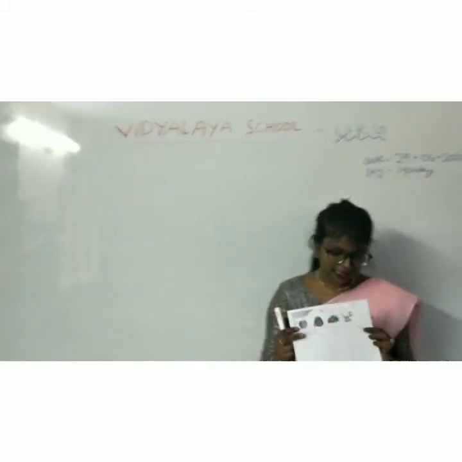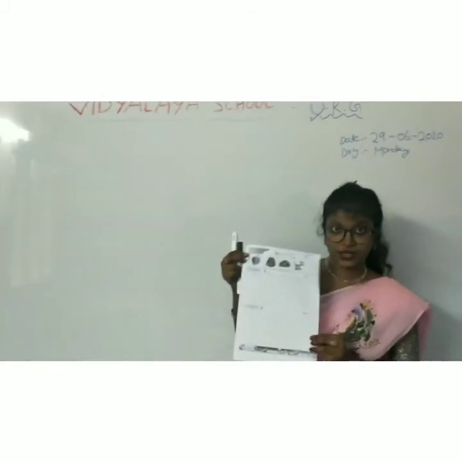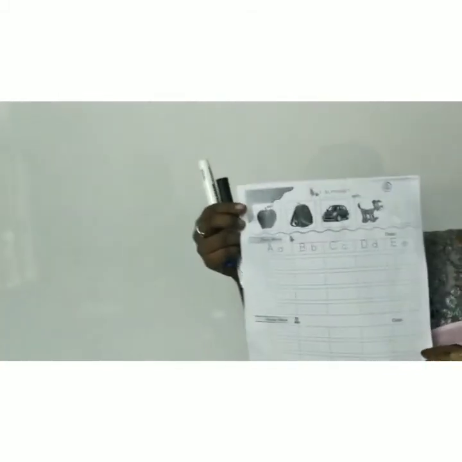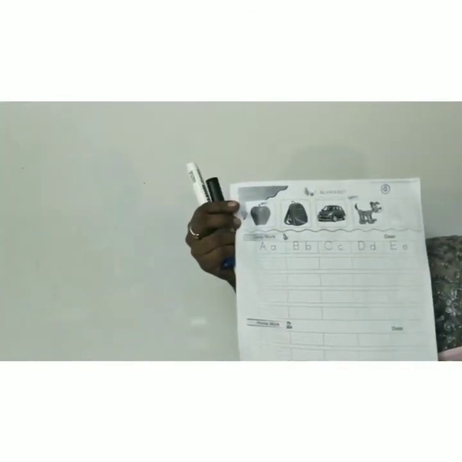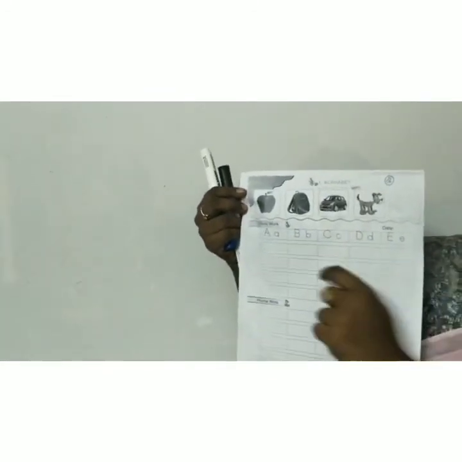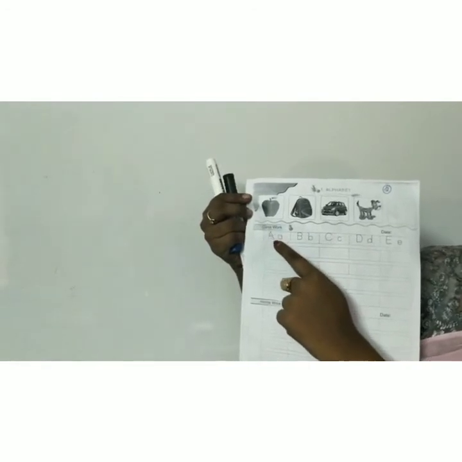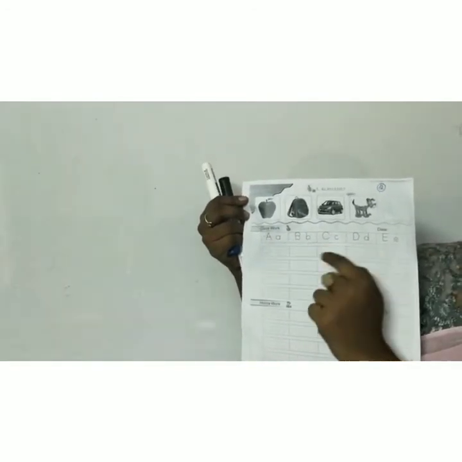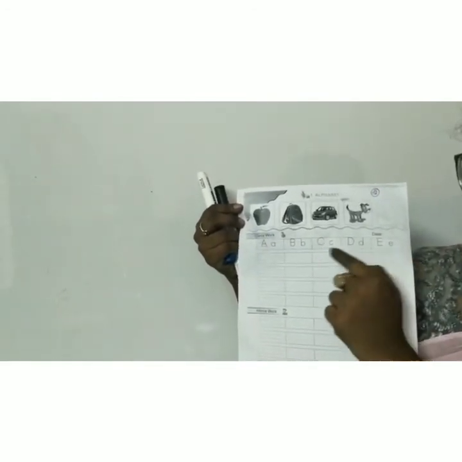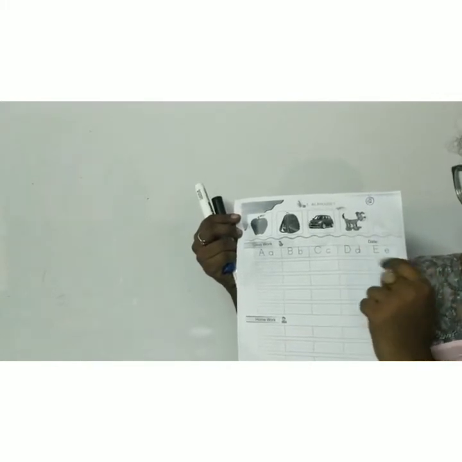Can you open the second page? Second page you have to take here. What are these letters? Can you say? Can you identify? What is this letter? Capital A, small a. Capital B, small b. Capital C, small c. Capital D, small d. Capital E, small e. Okay.